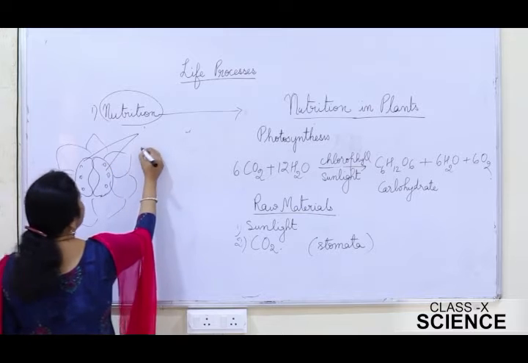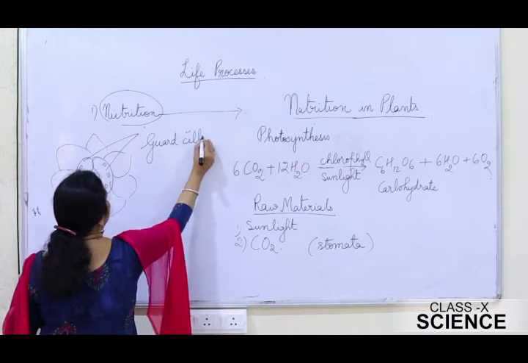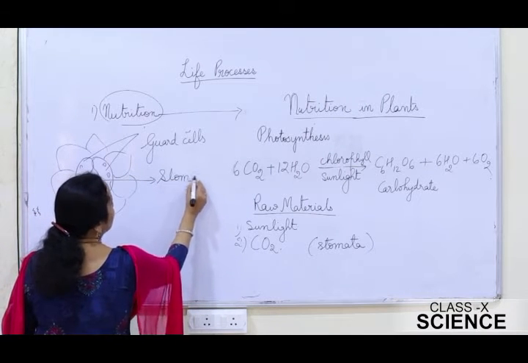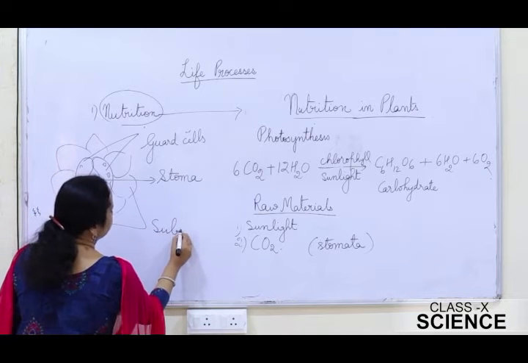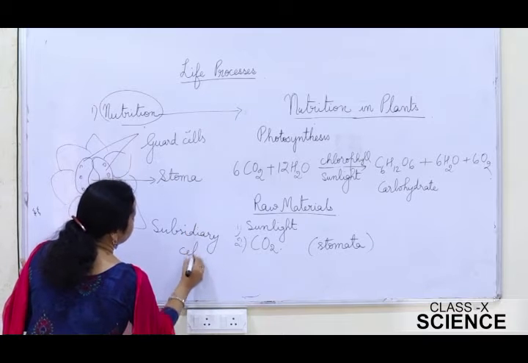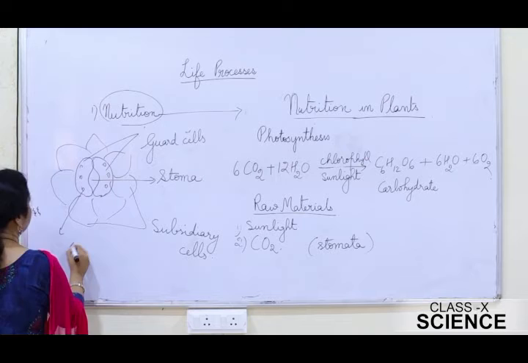These two are the guard cells. This is the stoma, or you can call it a stomatal pore. These are the subsidiary cells. And these are the chloroplasts.